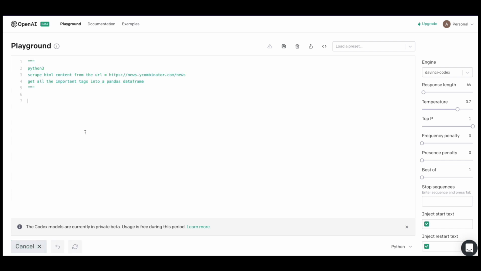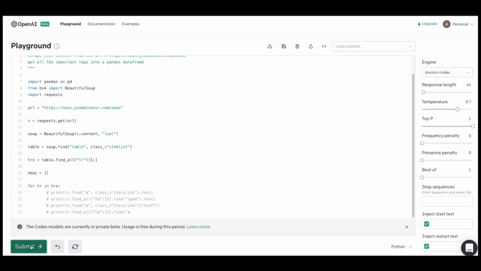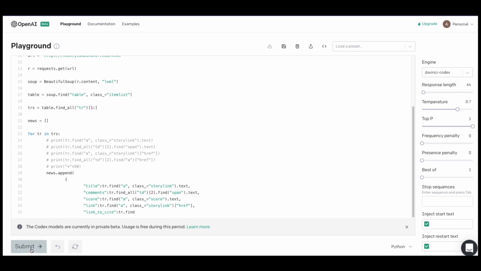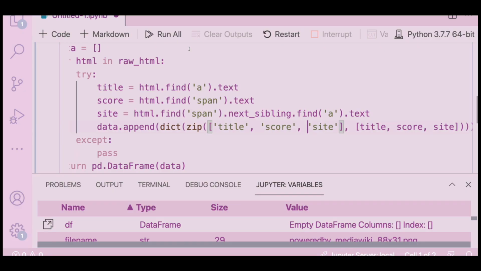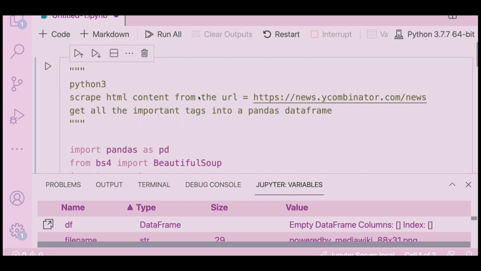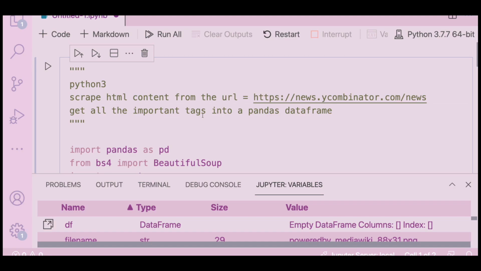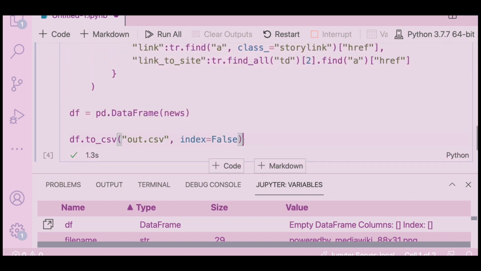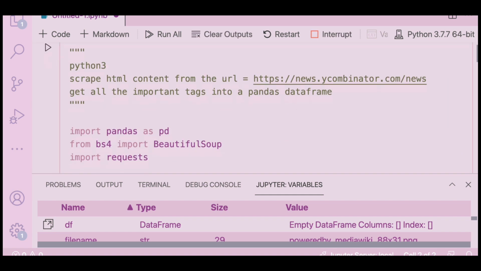Let's see whether this works. Doesn't look like it might work, but let me try my luck. Okay, let's try our luck. So it has successfully completed the code. So basically what it has said is extract the content, but it is trying to find a table. As far as I know, I've already done this stuff, so it doesn't have a table, but there is no harm in writing.